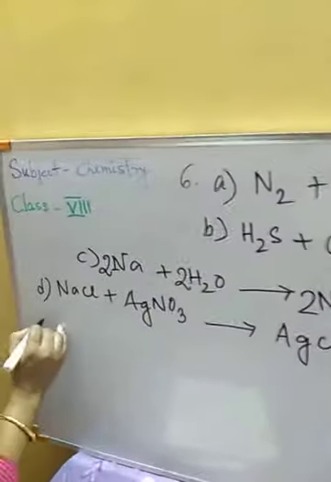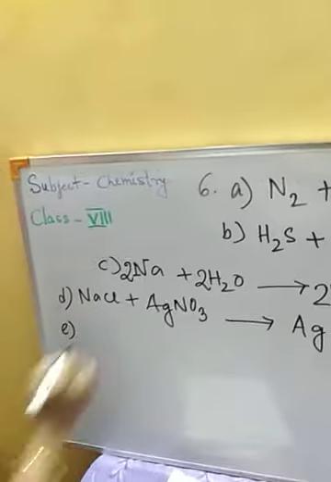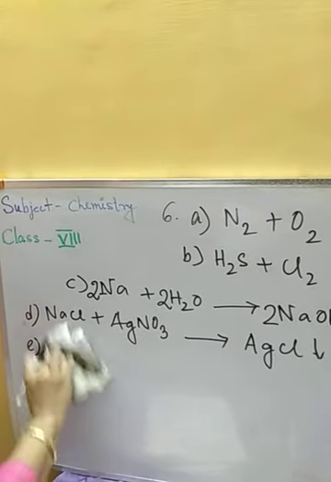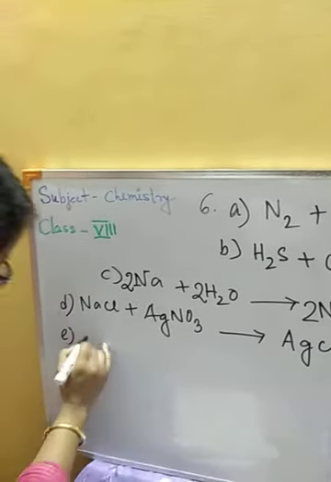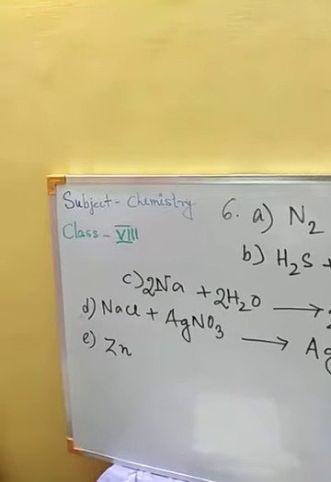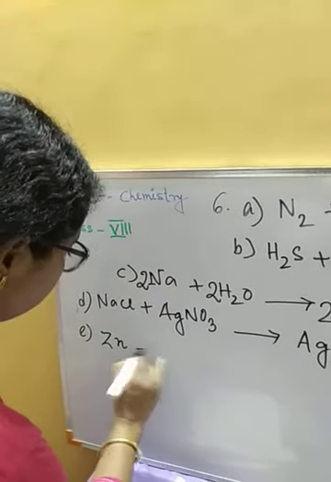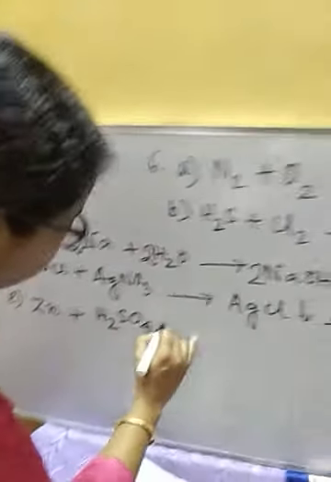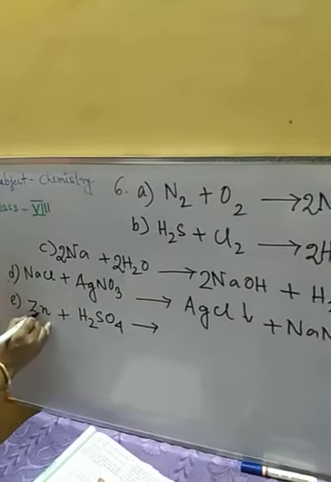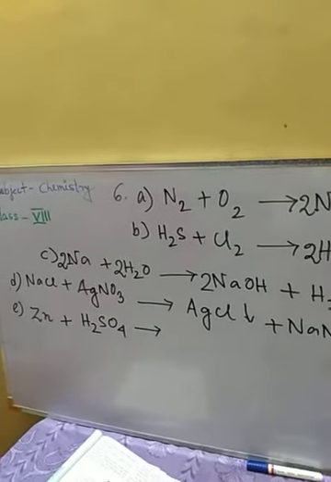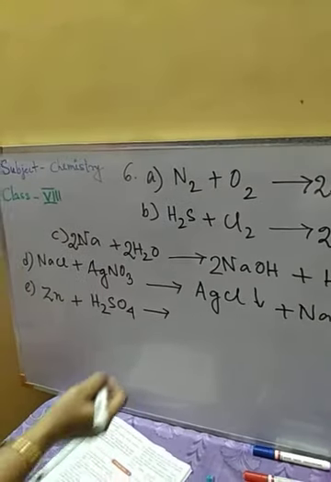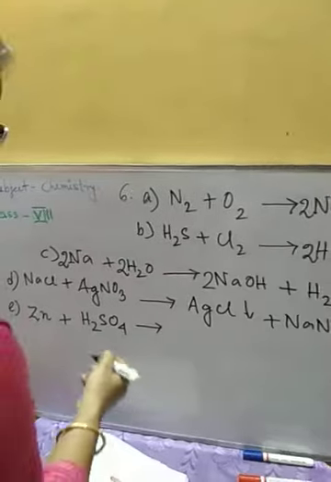Next, zinc plus H2SO4, the reaction which we are discussing in question number 5. Zn, granulated zinc we are taking here, plus H2SO4. Why are we taking granulated zinc? Because in granulated zinc we have copper as impurity, which will increase the rate of the reaction, so the reaction will be faster.